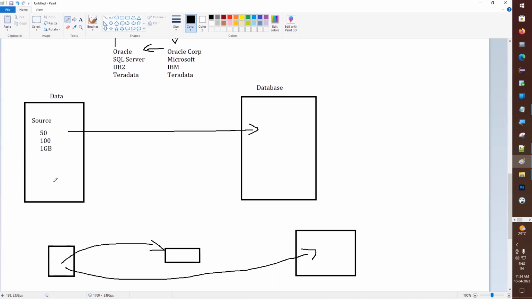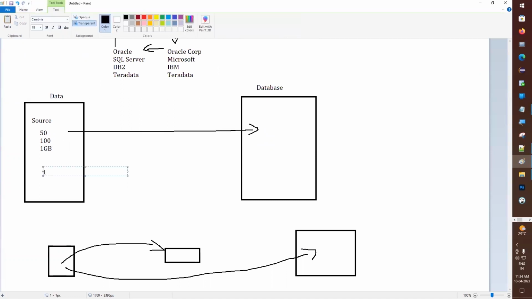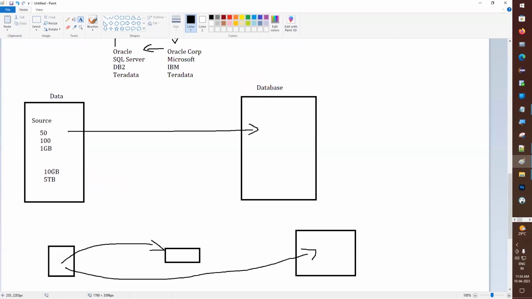So if the data is very small, we can directly load it into our database. If the data is very huge, then in real time we will never receive such small data. In real time you will receive 10 GB of data, 5 TB of data, very huge sizes of data. So we can't directly load the huge data into our database. So how do we load it?